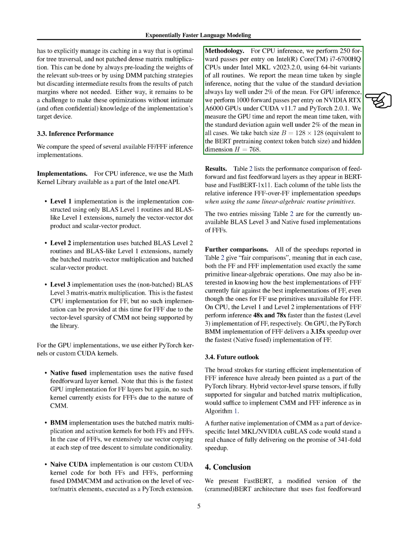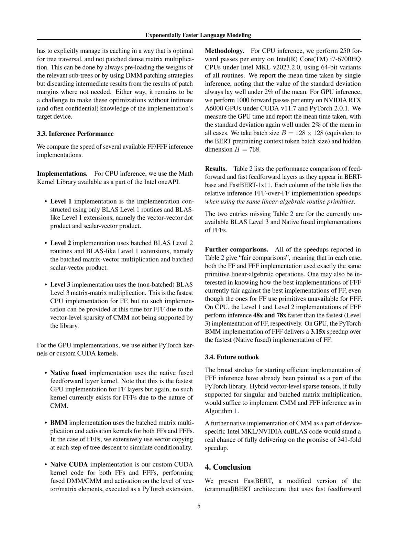For GPU inference, we performed 1,000 forward passes per entry on NVIDIA RTX A6000 GPUs under CUDA version 11.7 and PyTorch 2.0.1. We measured the GPU time and reported the average time taken, with the standard deviation again well under 2% of the mean in all cases. We used a batch size of 128 × 128 and a hidden dimension of 768.